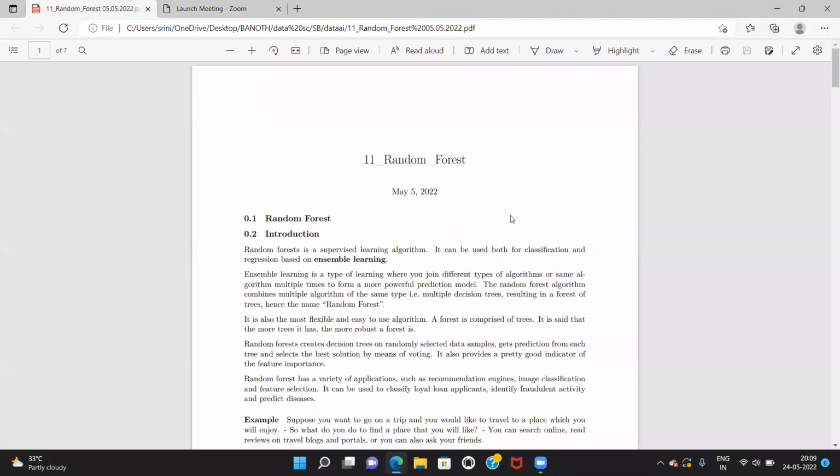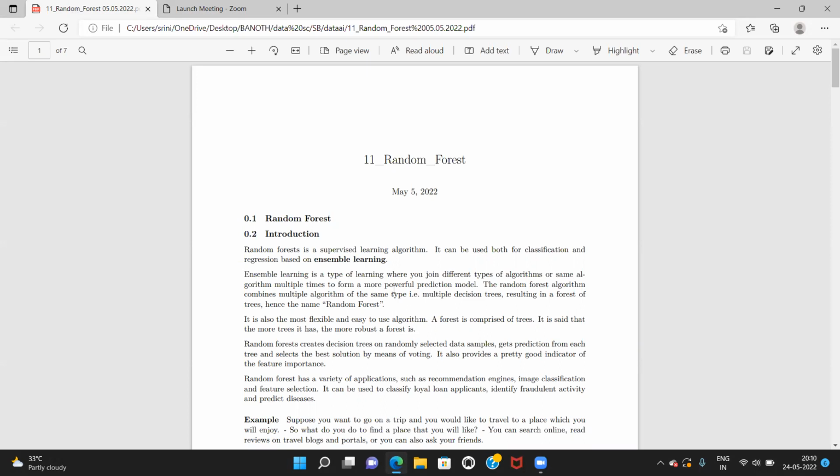Today we will learn what a random forest is. In data science, it is one of the important concepts. What is random forest? Random forest is a supervised learning algorithm. It can be used for classification and regression based on ensemble learning.